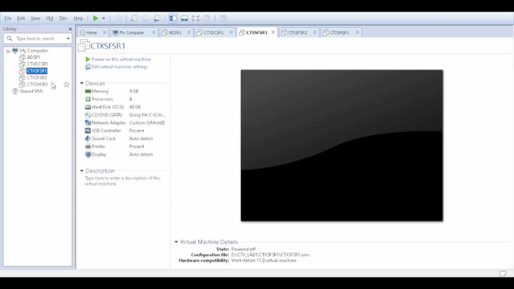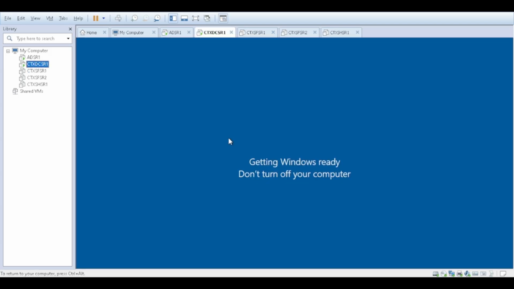In a similar way, I will add the other servers, the session server and the StoreFront server, to the Active Directory domain. But I'll skip that, and once all servers are added, we will install the Citrix components. So in this video, we installed the domain controller, DNS and DHCP on the server, and we have configured that. Also, we have added one server to the domain controller.